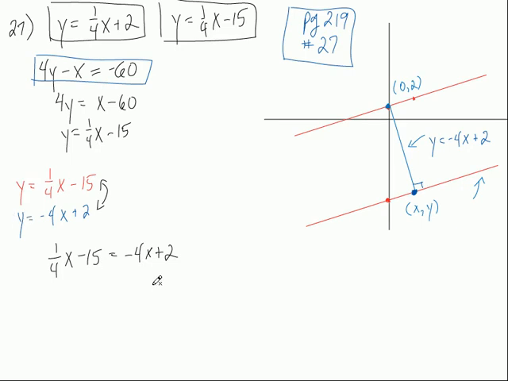And now, here's probably the hardest part of the whole problem. I don't think it's the hardest part of the problem, but I think for students it is, just because of the fractions. But use a calculator, for goodness sakes, if you can't do this. Watch. I'm going to add a 4x to both sides. I add a 4x to this side. We'll do that in a second. Then I take a 15 and put it on the other side. So let's see what we get.